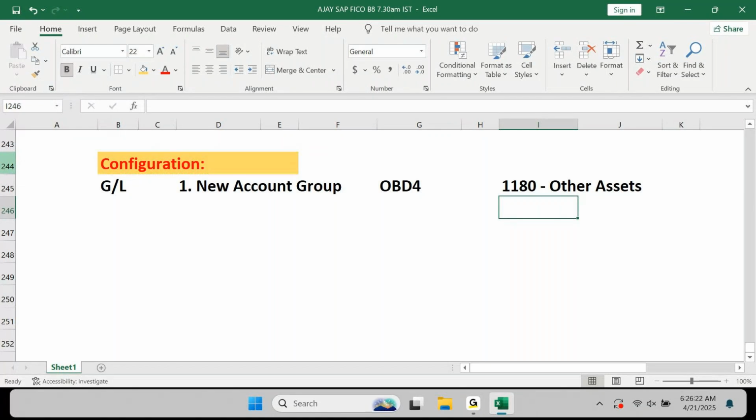What do I need to do here? After telling me to create a new account group, use T-code OBD4, use 1180, give the description, other assets. Anything else I need to know? Anything else that you need to tell me? Everything is in front of me now. Yes or no? T-code is in front of me, code is in front of me, description is also in front of me. What else do I need? Nothing.